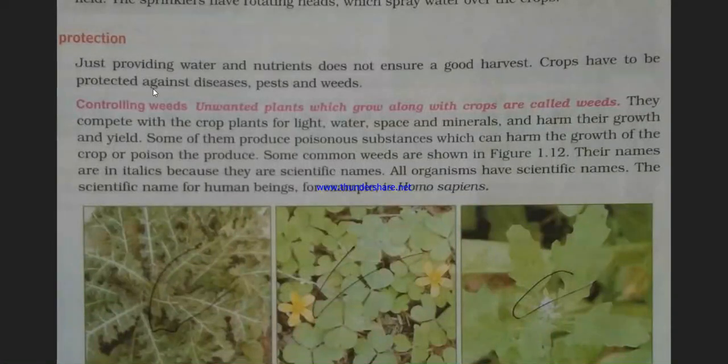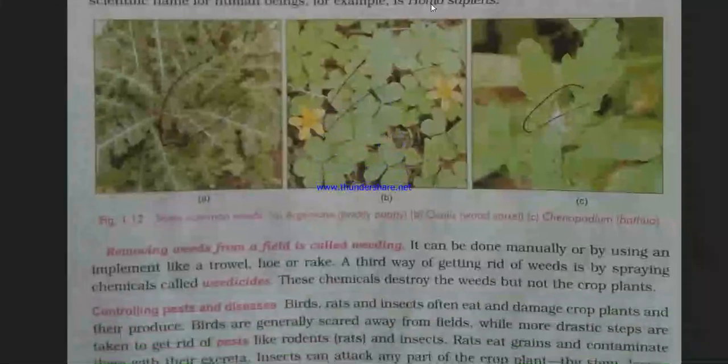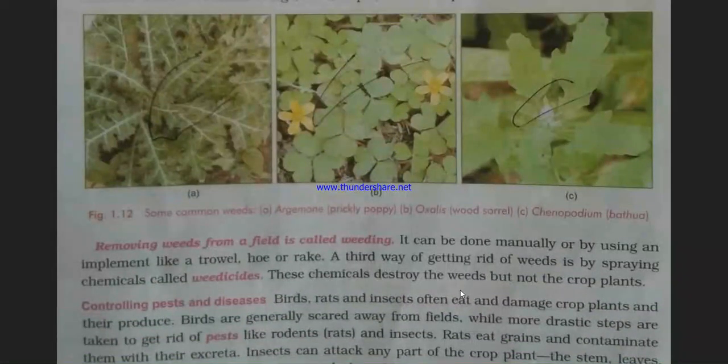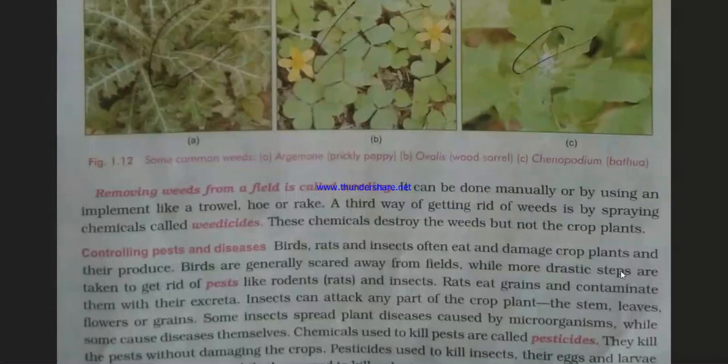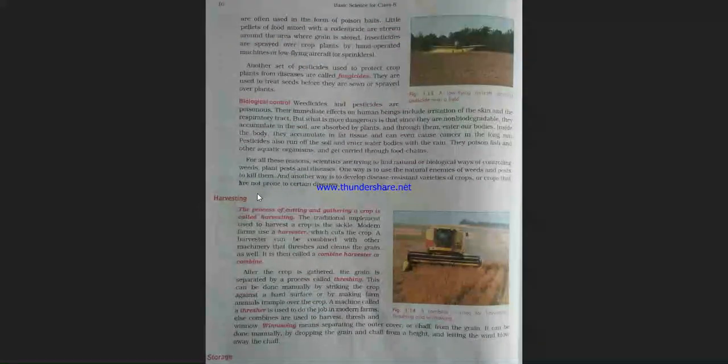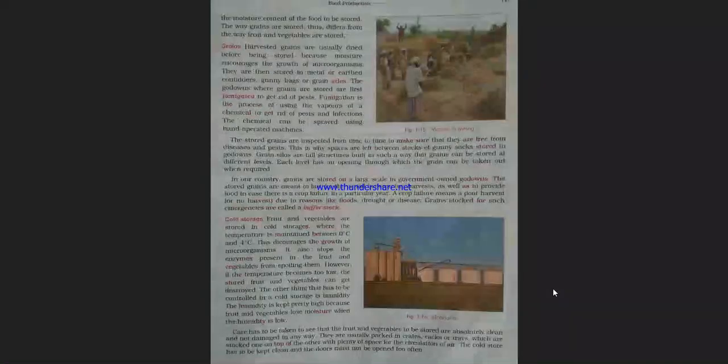So how can crops be protected? Controlling weeds and removing weeds from the field, that is weeding, controlling pests and diseases, and so on. Next comes the important process of harvesting, where you can see the picture of a combine, which we will be discussing later. Then comes the storage. Storage has different methods that we will again discuss in the notes, which will come in a later video.